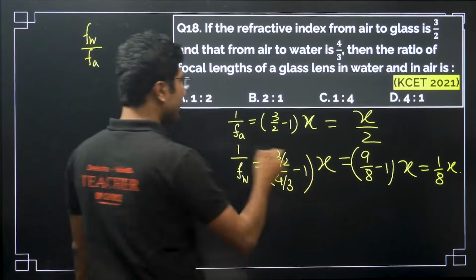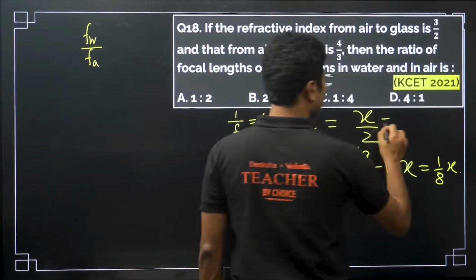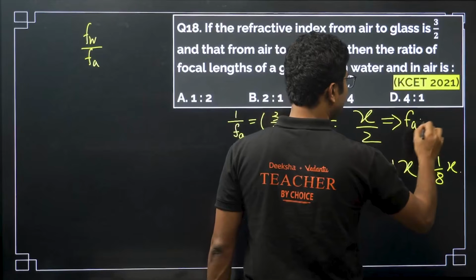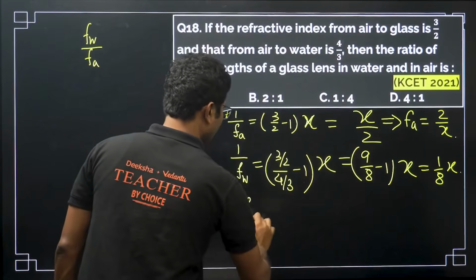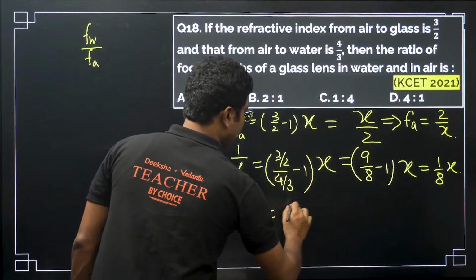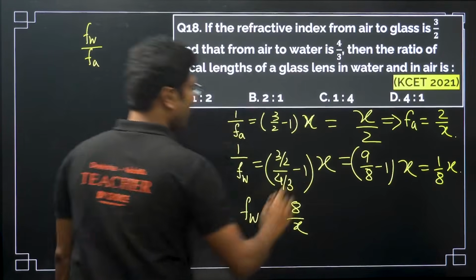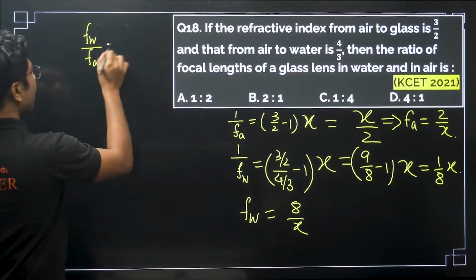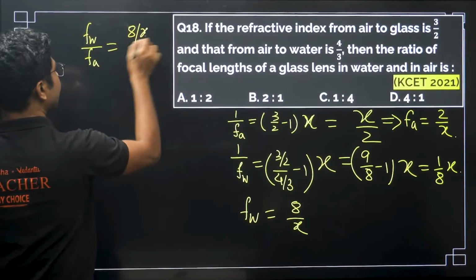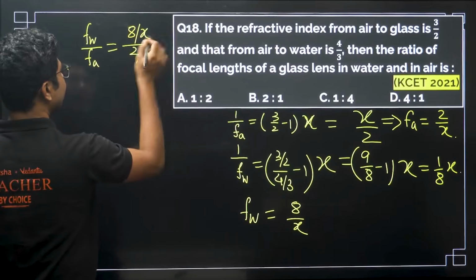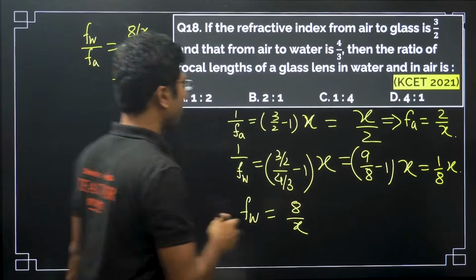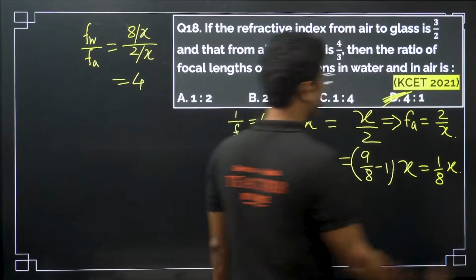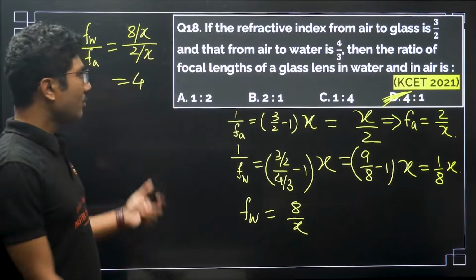The focal length in air is basically 2 by x. The focal length in water is 8 by x. So just put the value, 8 by x divided by 2 by x, x cancels, you get 4. So it will be 4:1. Not 1:4, but 4:1.